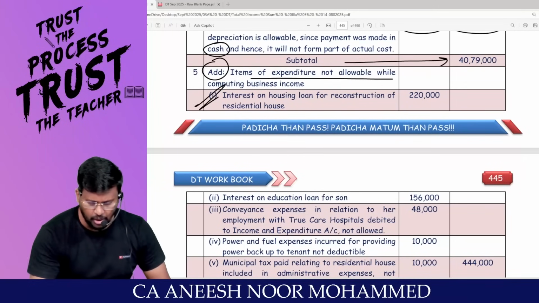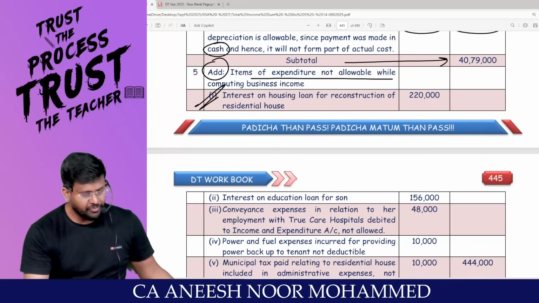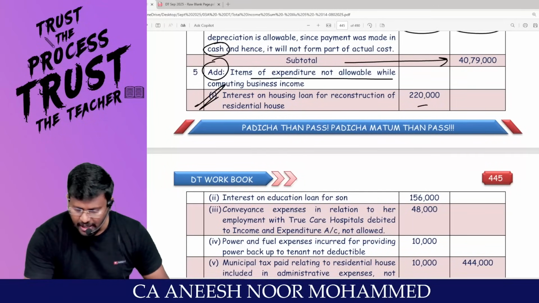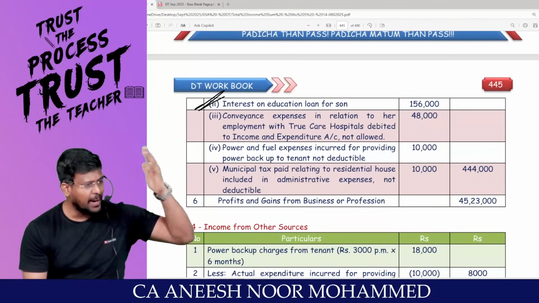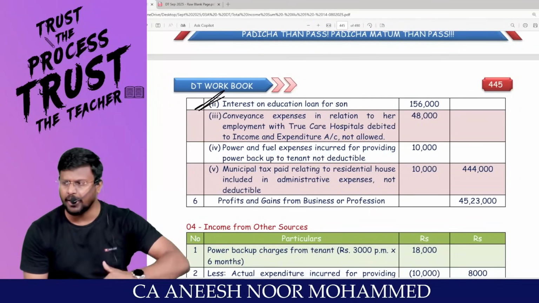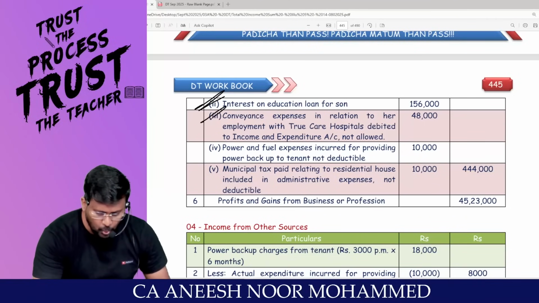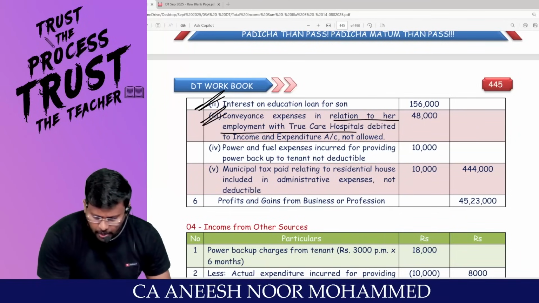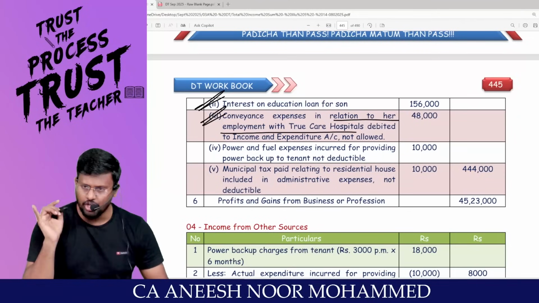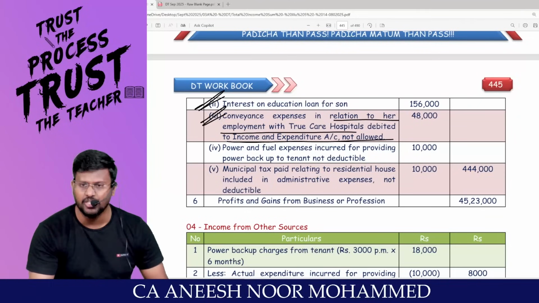Add items of expenditure not allowable. You tell me, interest on housing loan, can you debit it to P&L? It's an IFHP impurity, it should be added back. Interest on education loan for son, it's a chapter 6A item, cannot be debited to the P&L account, should be added back.